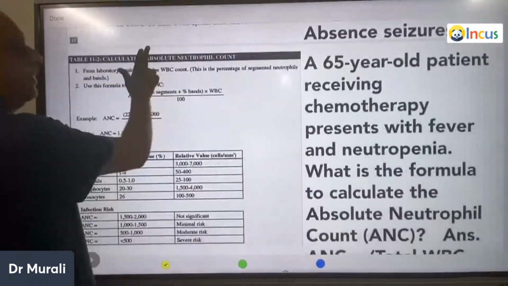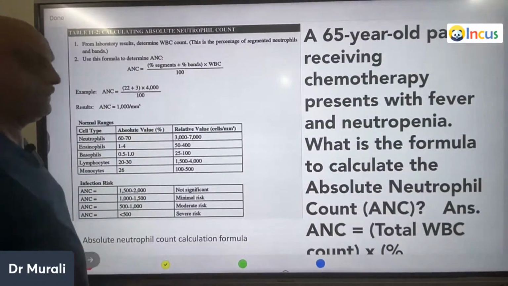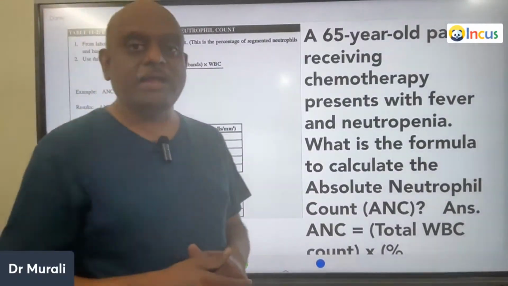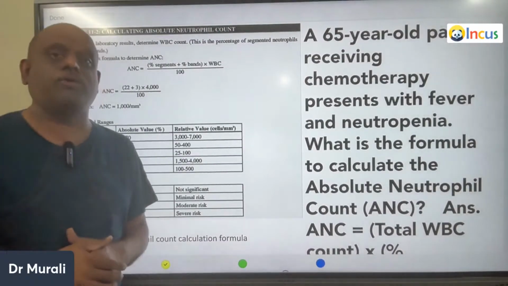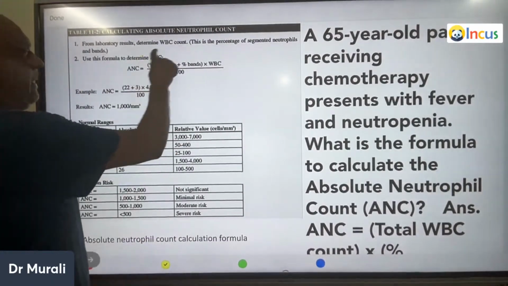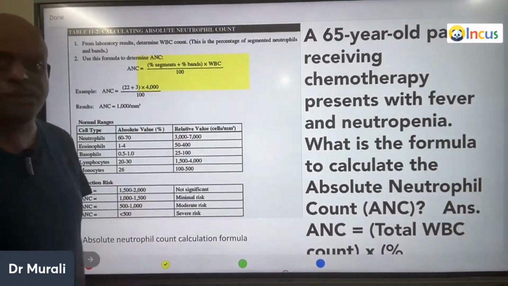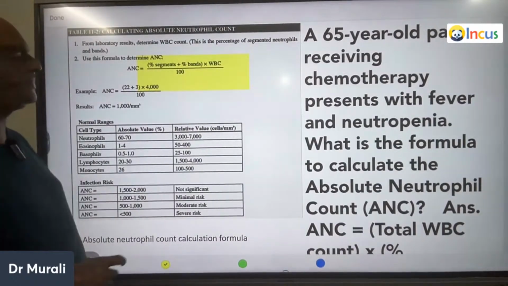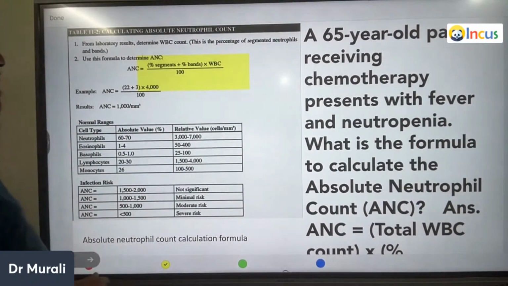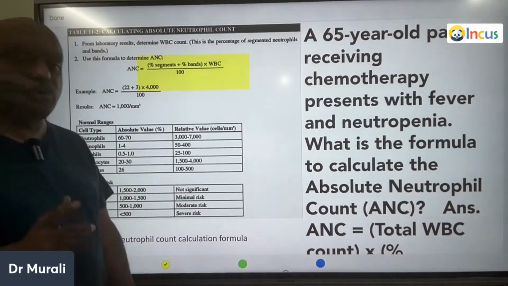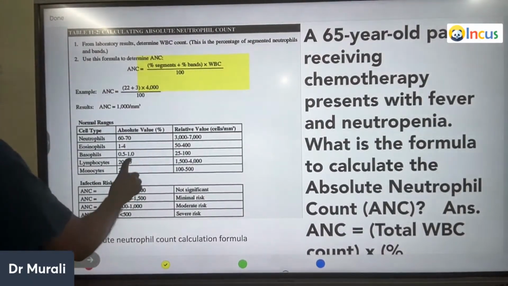A 65-year-old patient is receiving chemotherapy. He has fever, neutropenia. How do you calculate the absolute neutrophil count, doctor? Percentage of the segments plus percentage of the bands into WBC divided by 100 will give you absolute neutrophil count, is what you need to remember.